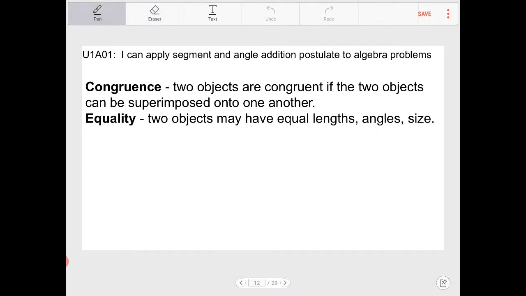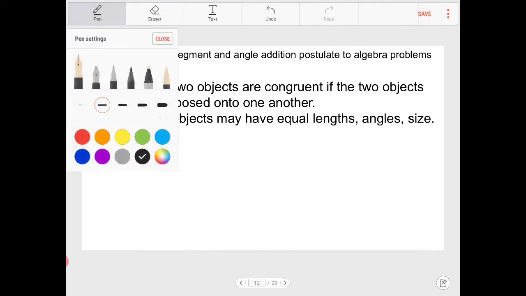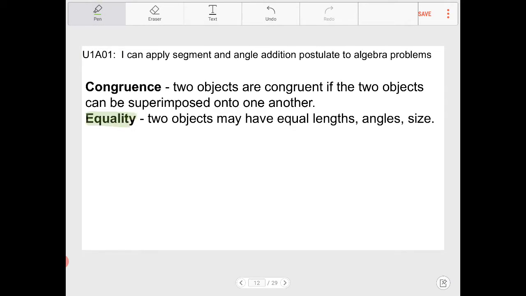Which brings me to the second idea here, which is equality. So what does it mean for two objects to be equal? Well, when we think of equality, we think of the value. Two objects may have equal lengths, they may have equal angle measures, or they may have equal sizes.